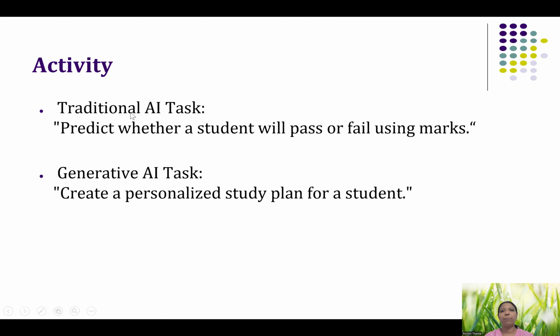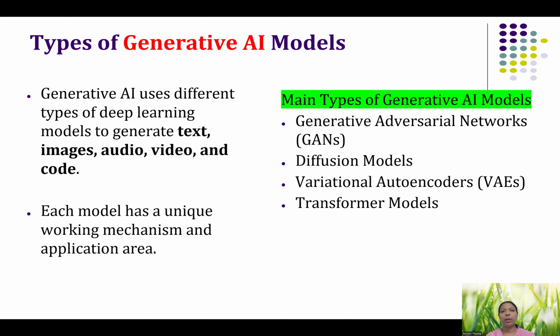So here is an activity for traditional AI and generative AI. In traditional AI, I can ask whether a student will pass the semester exam or not. This kind of prediction can be done in traditional AI. But in generative AI, I can help the student prepare for their exam with a personalized study plan and all these things. So this is an example of where traditional AI can be used and where generative AI can be used. I hope you got a basic idea of what generative AI can do compared to traditional AI.